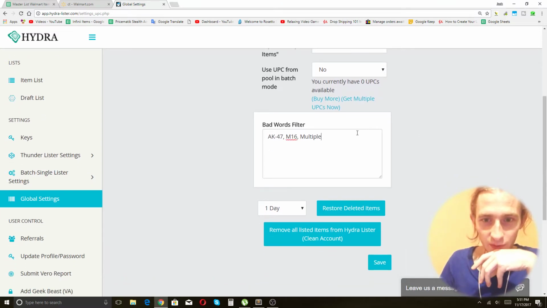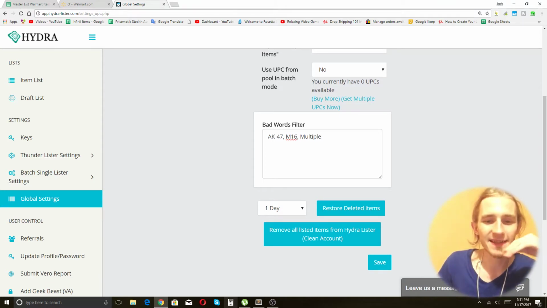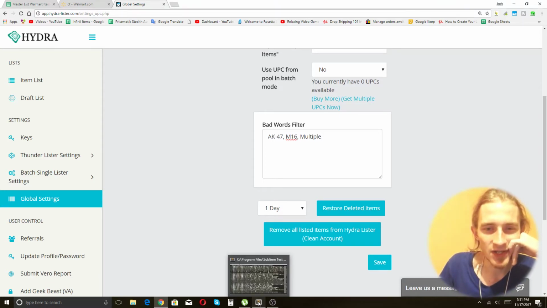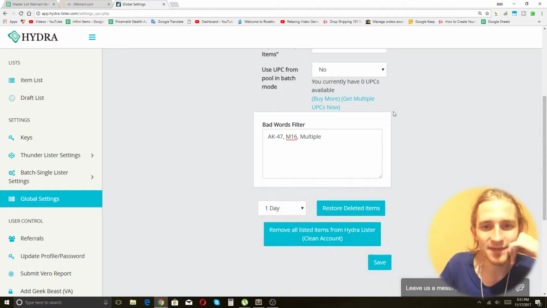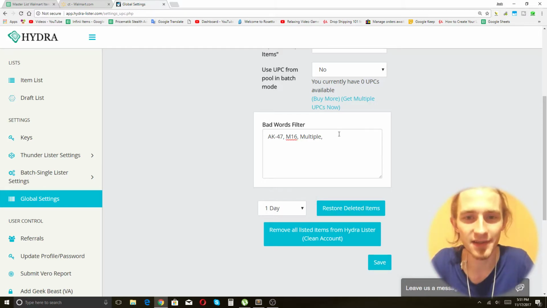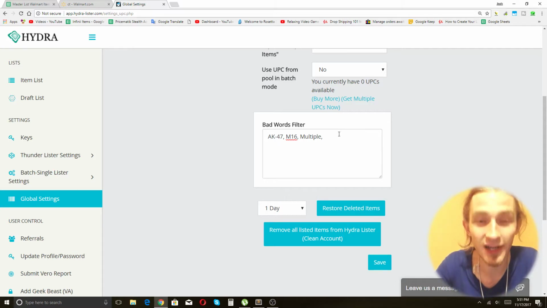So this is what we're going to talk about, the bad word filter. What this is going to do is trim the list. When the URL gets entered, if it contains any of these keywords, then Hydra is not going to post it. And this is actually quite useful because you can customize it, right?